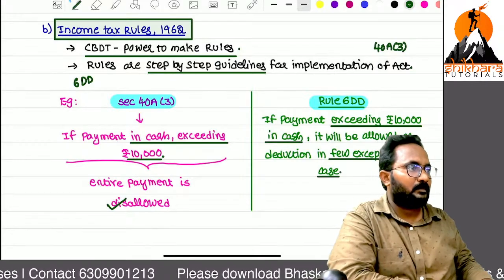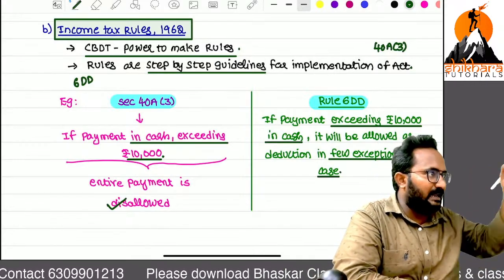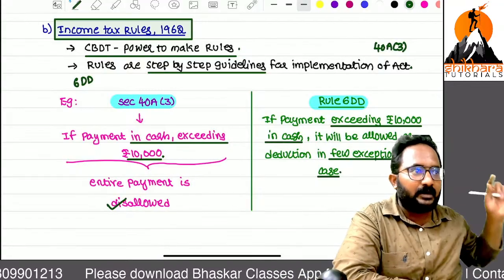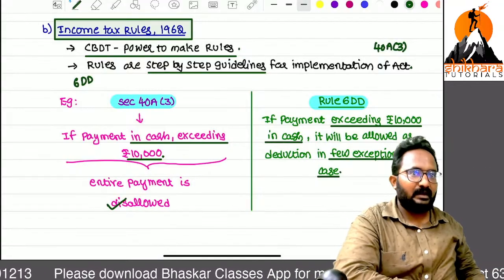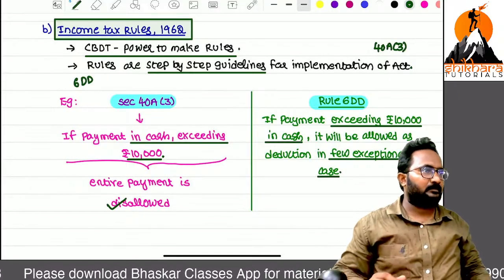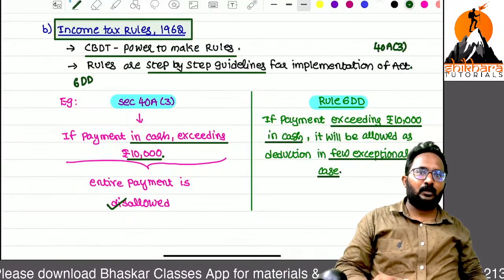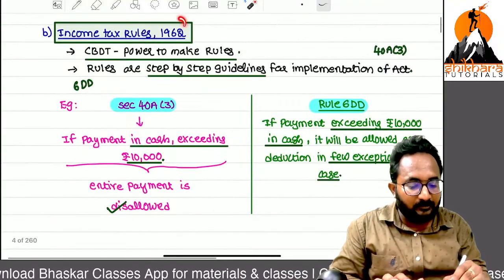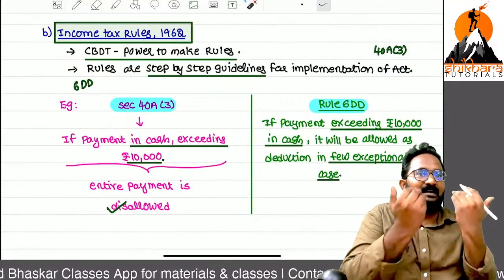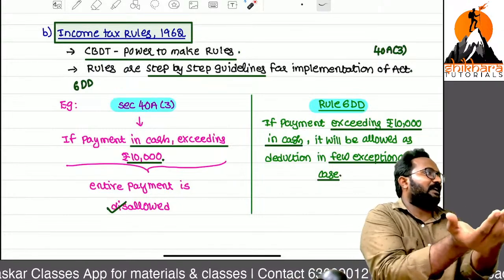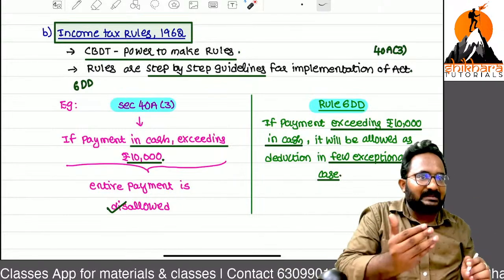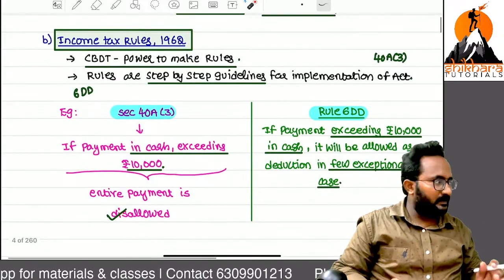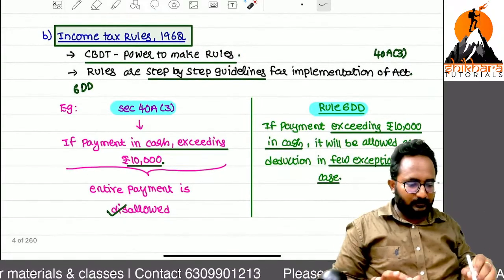Whenever there is a difficulty in implementation of a section, automatically the CBDT will release the rules. In the Companies Act also the same thing. In any Act, after releasing the Act, in the next year they will come up with the rules. After releasing only, they can know about the difficulty in implementation, so regarding that they will release the rules. Clear? So simply with this example, you can write this point.